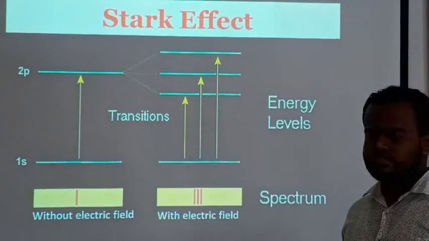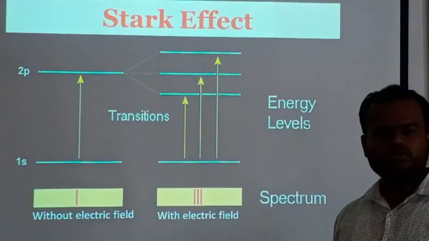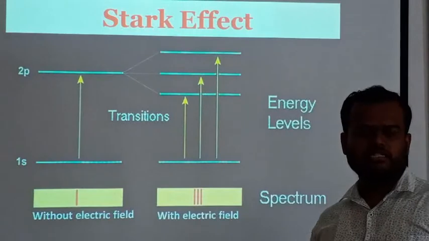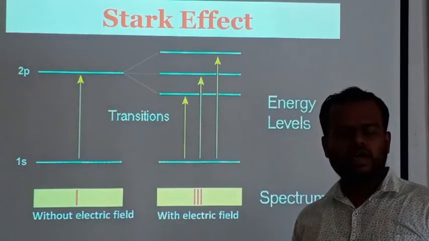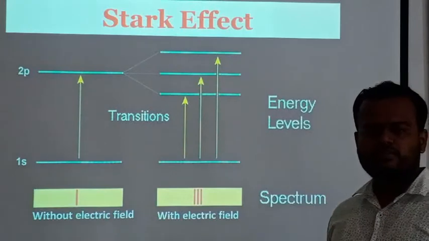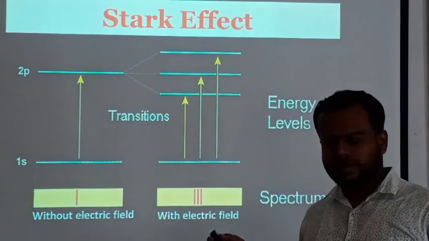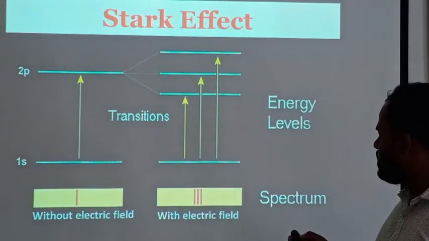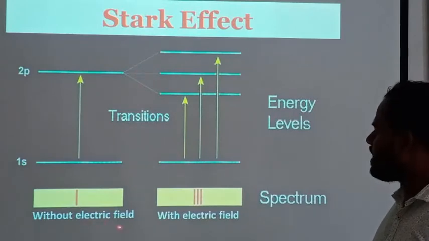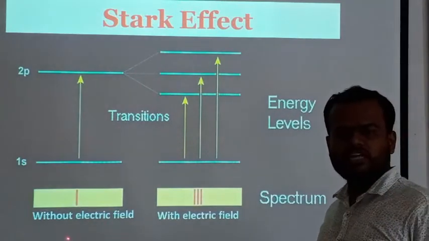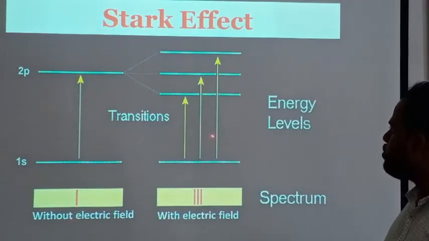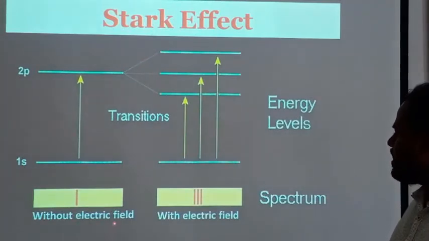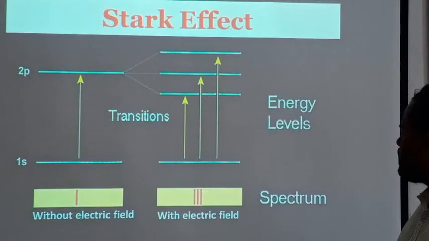Then the Stark effect. The Stark effect is analogous to the Zeeman effect. In the Zeeman effect, when an atom is placed in a weak magnetic field, the spectral lines are split. The same happens in the Stark effect, but here it is the electric field. In the Zeeman effect there is a magnetic field, in the Stark effect there is an electric field. Here we can see two pictures. This is without electric field, and this one is with electric field. Here we can see the splitting of lines.